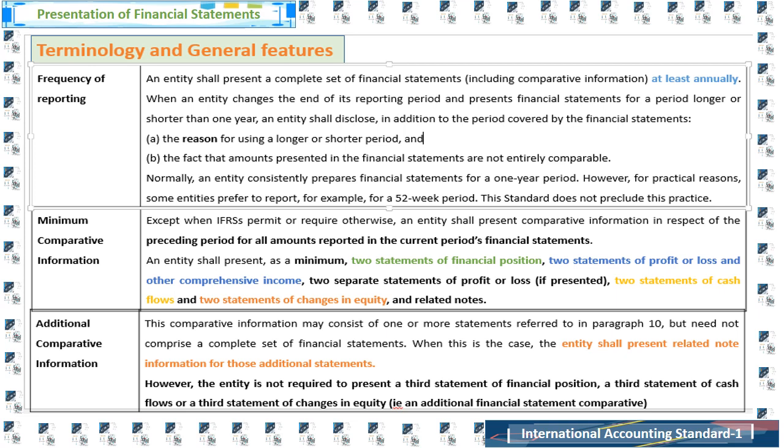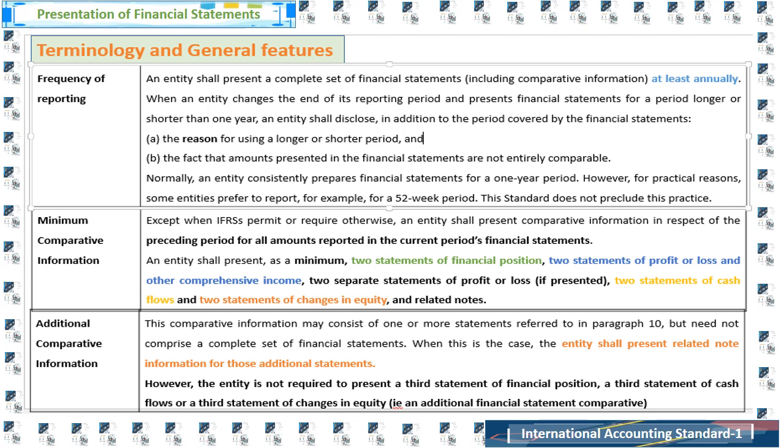Normally, an entity consistently prepares financial statements for a one-year period. However, for practical reasons, some entities prefer to report, for example, for a 52-week period. This standard does not preclude this practice.